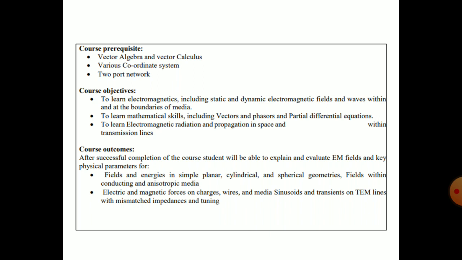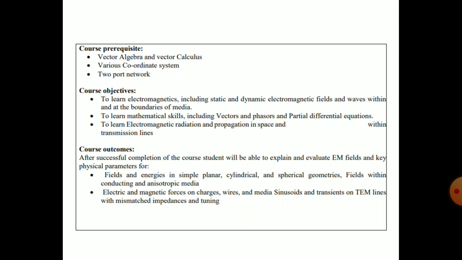The first and second chapters are based on the electric part, and from the third chapter there will be the magnetic part. We have to cover both the electric part and the magnetic part, so you will understand the further application, that is Maxwell's equations of the electric part and the magnetic part. The second course objective is to learn mathematical skills including vector, phasor and partial differential equations, using different mathematical terms.